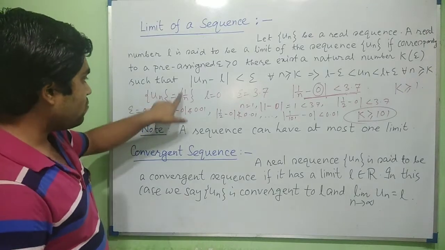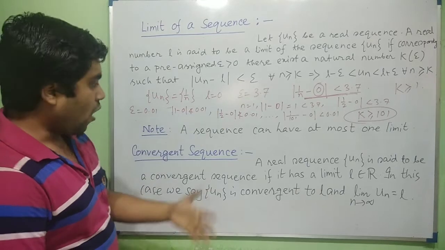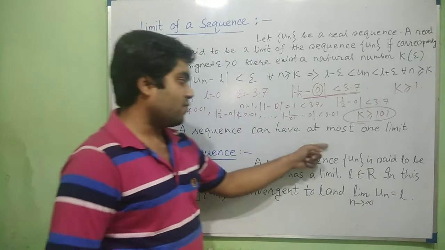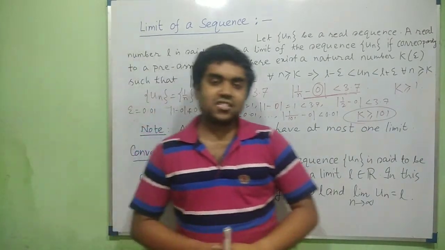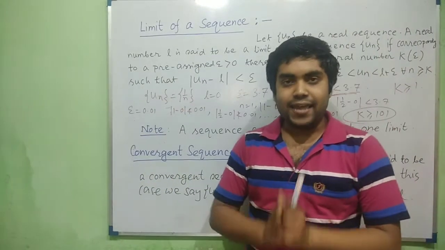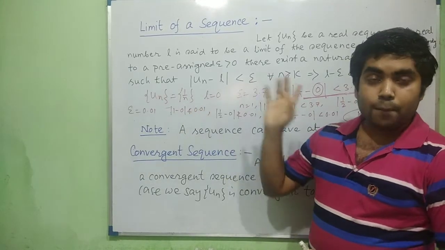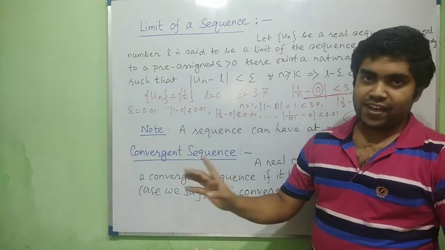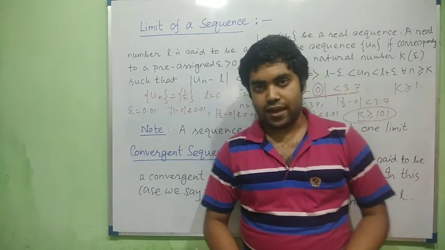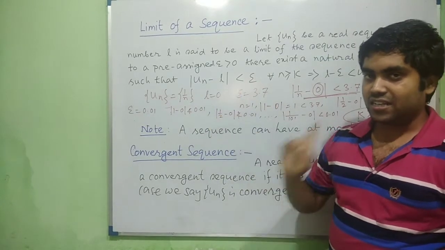Here the sequence 1 by n has a limit L equal to 0. Now, a sequence can have at most one limit. This means that a particular sequence like 1 by n has a limit 0, but it must not have any other limit like 1, or half, or 1 by 3, etc. So the sequence 1 by n has only one limit, that is 0.